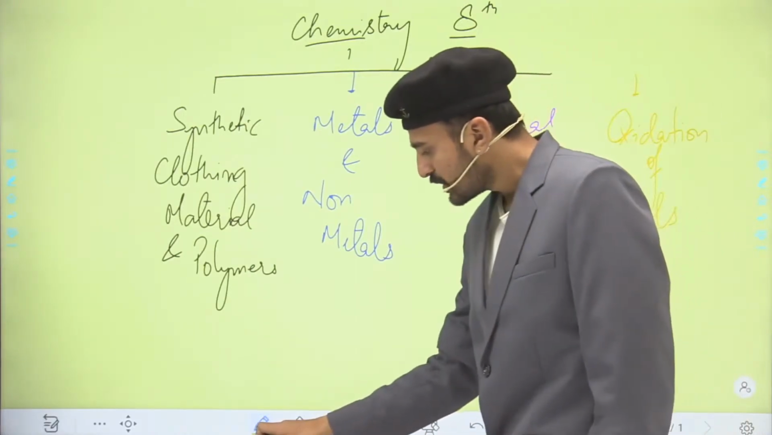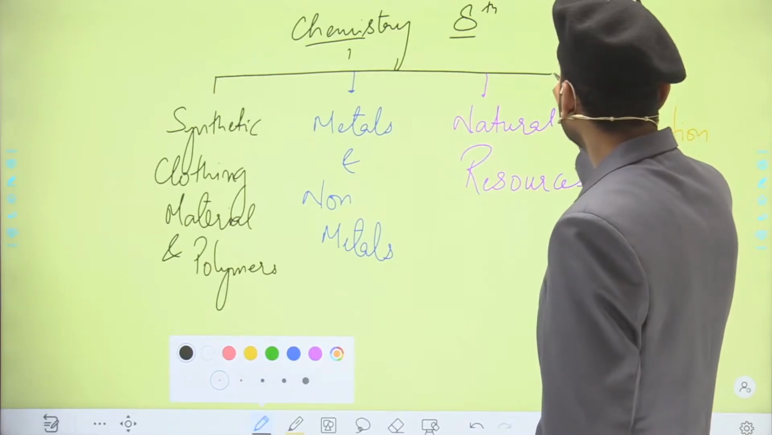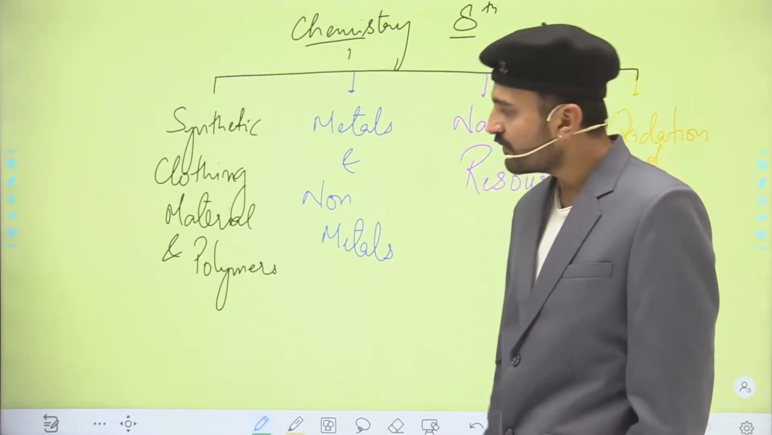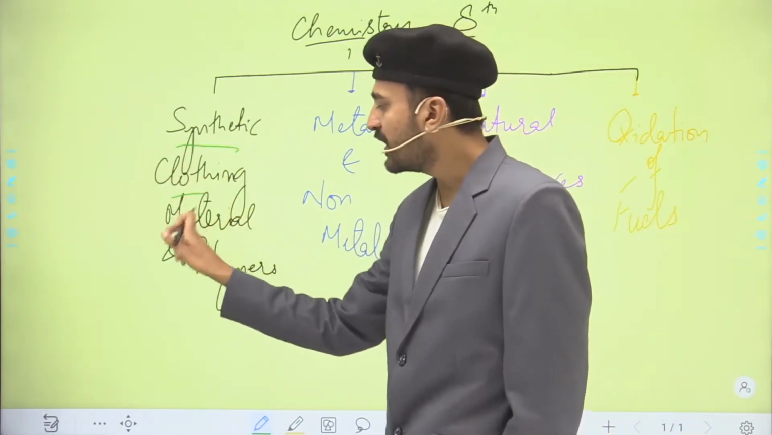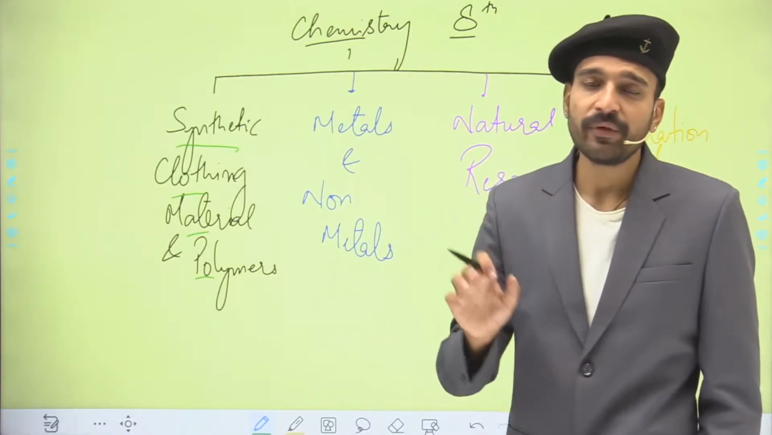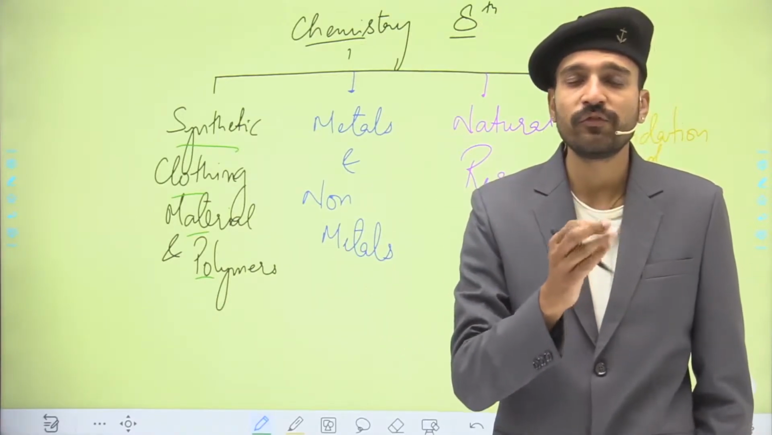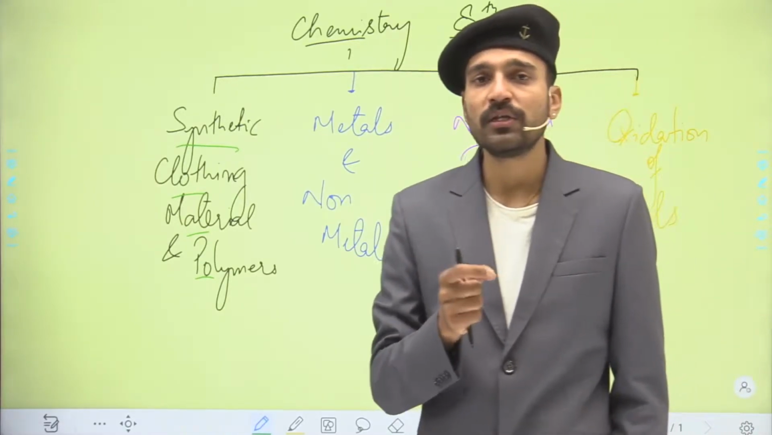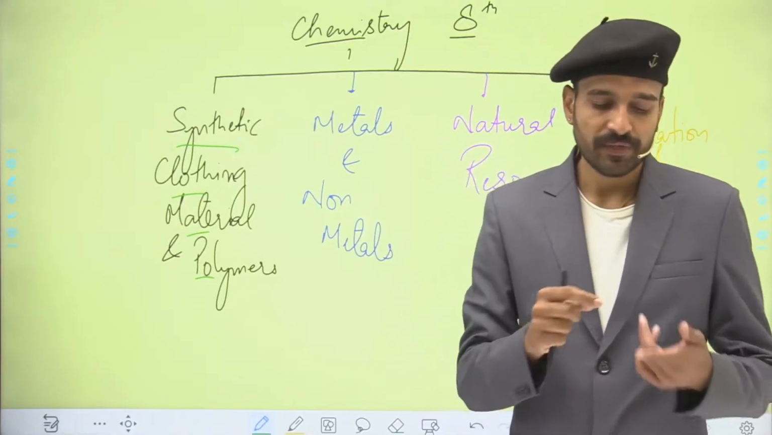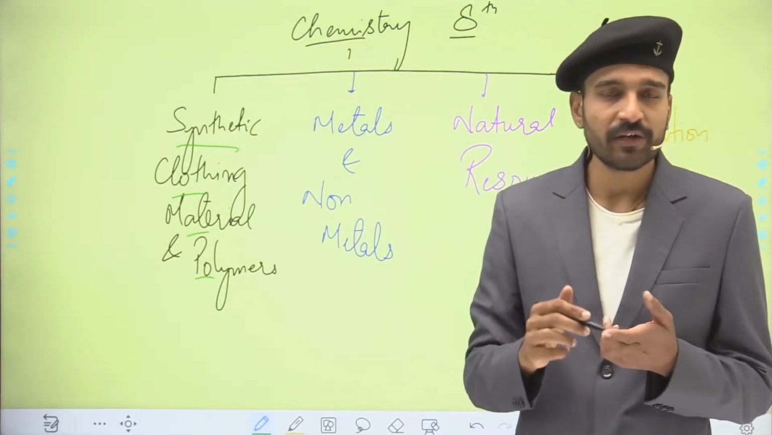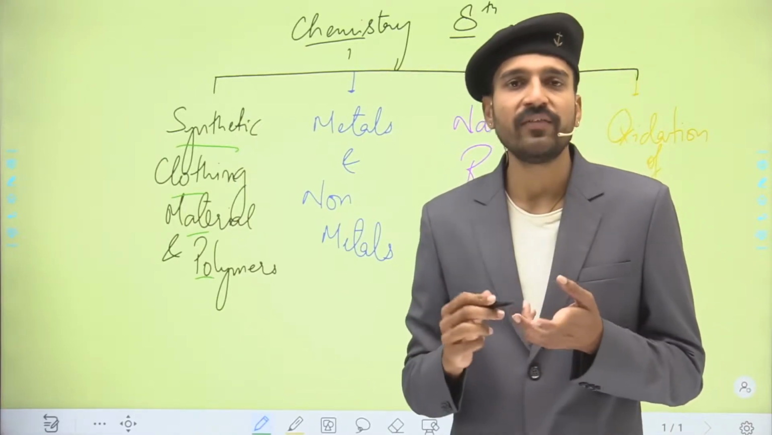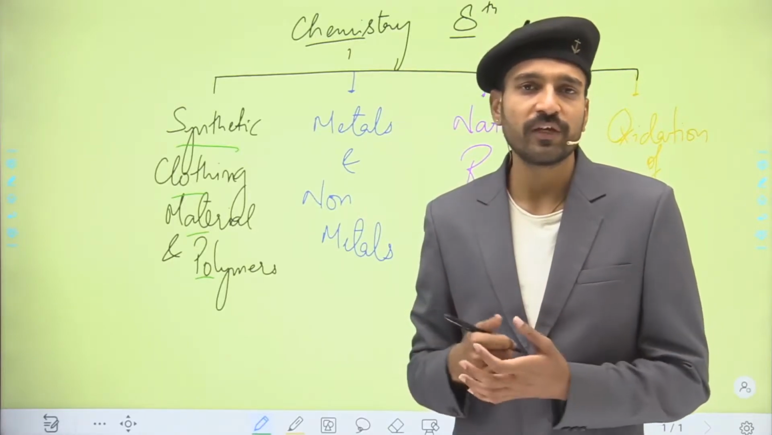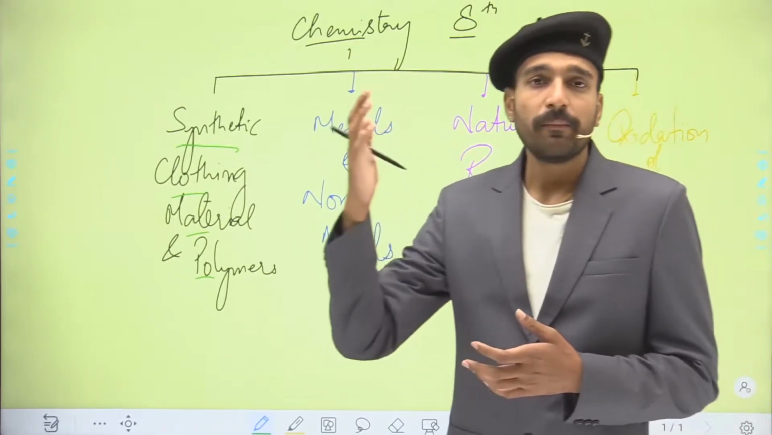Now students, just see over here how we are going to study all these topics that are given here. Starting with the synthetic clothing material and the polymer. This chapter is the extension of the fibers to fabrics that you have studied in your class 7. In class 7th you have studied about the natural fibers, that are the plant fibers and the animal fibers. In the plant fibers you have studied about the cotton and the jute, while in the animal fibers you have studied about the wool and the silk